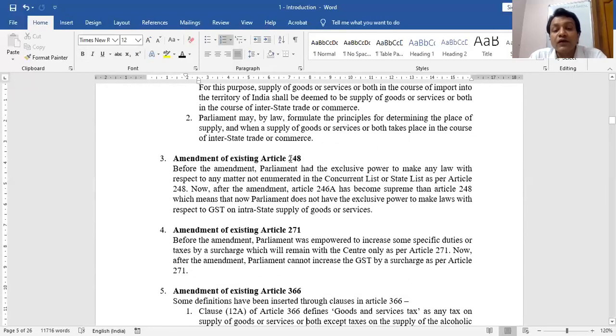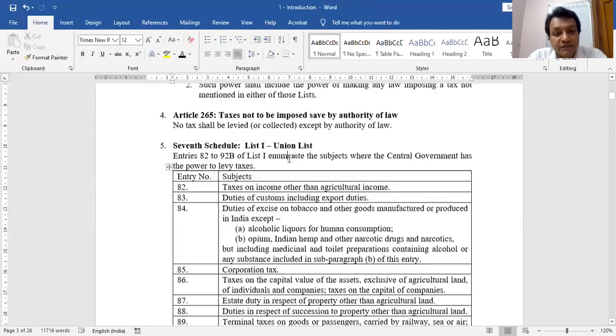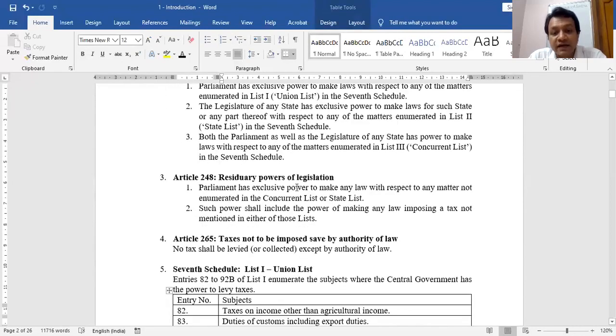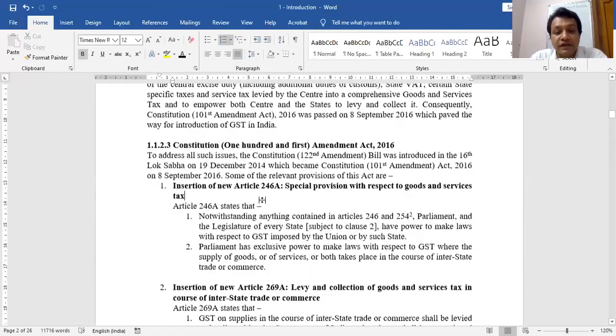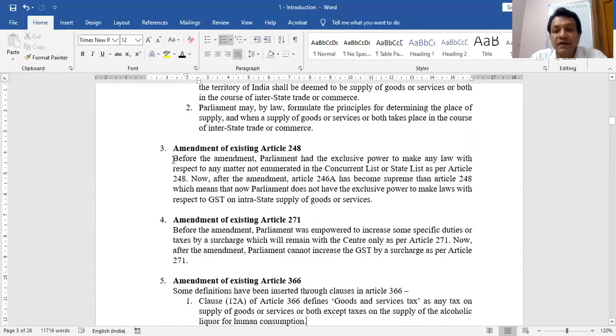Now, Article 248 is also amended. Earlier, Article 248 was saying that in case of matters which are not in the concurrent and state lists, only Parliament has the power to make laws. Now, what amendment is done in Article 248? Before the amendment, Parliament had the power to make laws with respect to matters outside the concurrent list or state list.